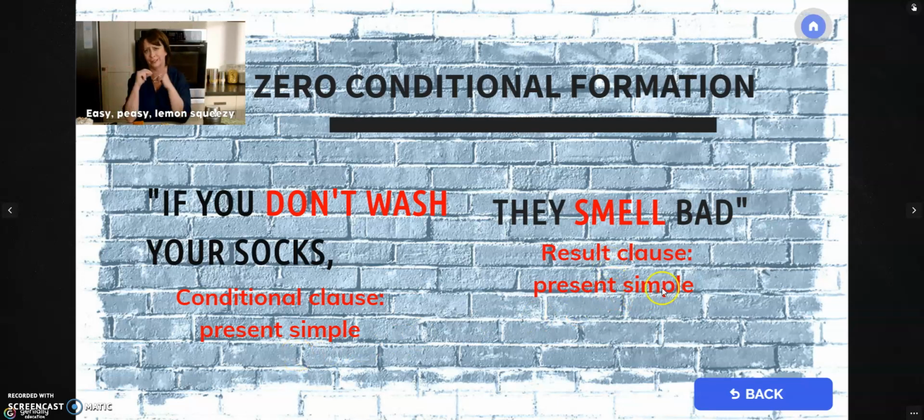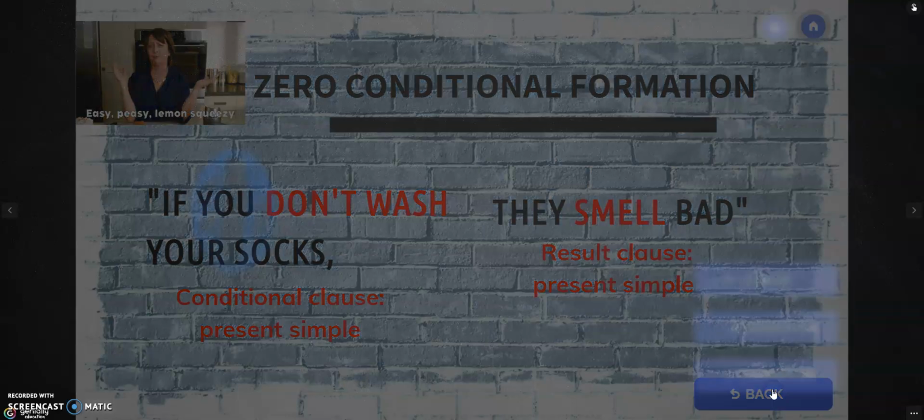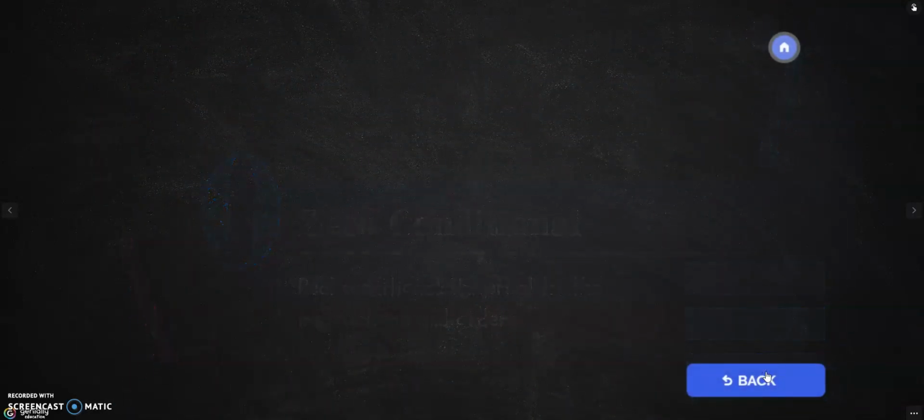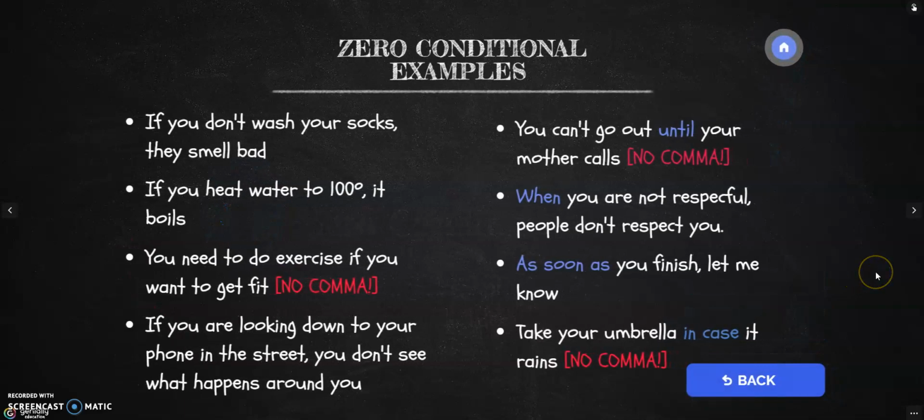So we have present and present. Easy peasy. This zero conditional is really easy to form. The only thing you need to remember is that we use a present simple here and a present simple there. And that's all, okay? Regarding formation. And now, we're going to move on to examples. So I'm going to provide you with some more examples on this.